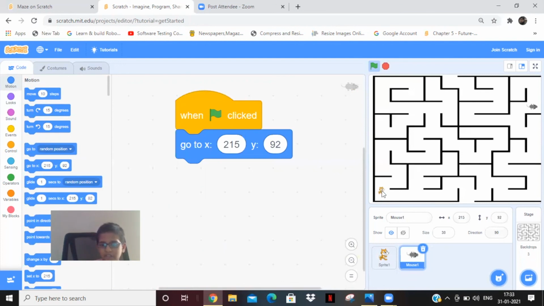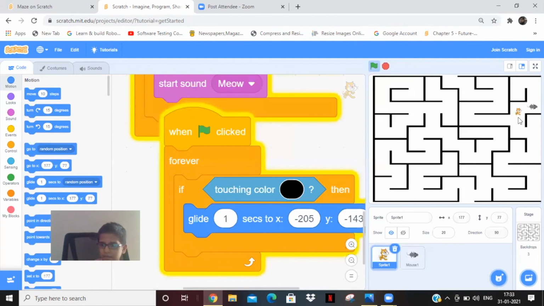We can't play it so fast, so you can just keep it here and see whether when the cat touches the rat, it's saying I got my food. It says I got my food. And that's it.